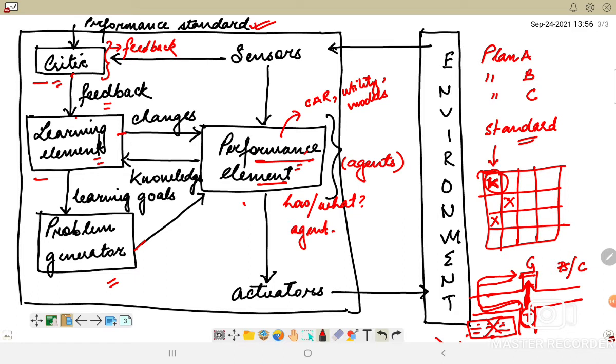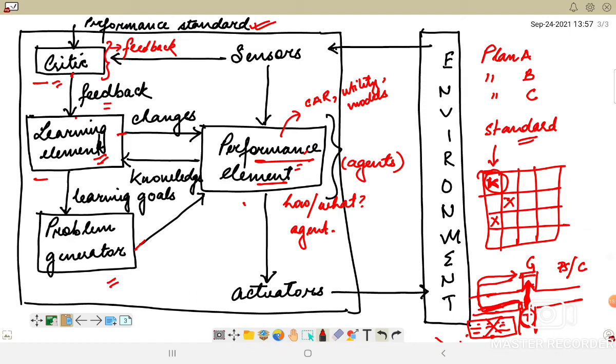All right, so for example, after the taxi makes a quick left turn across 3 lanes of traffic, the critic observes the drivers on the left turn. While taking the left turn, the other drivers are not driving in a very sequential manner. So from this experience, the learning element will be able to formulate a rule saying that this is a bad action.